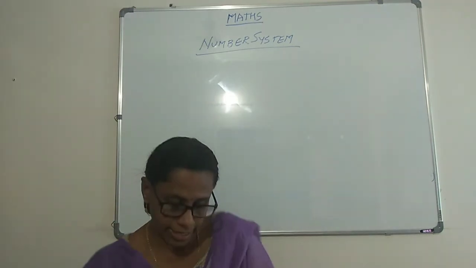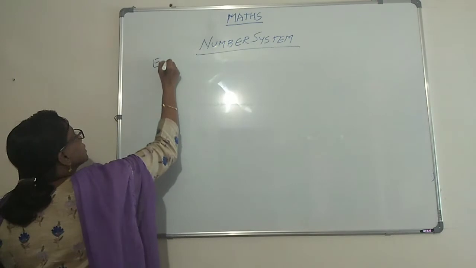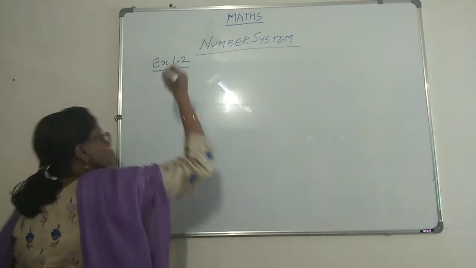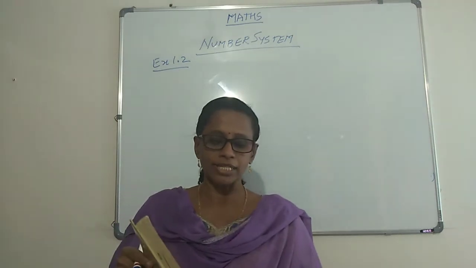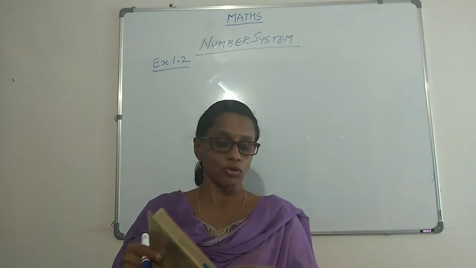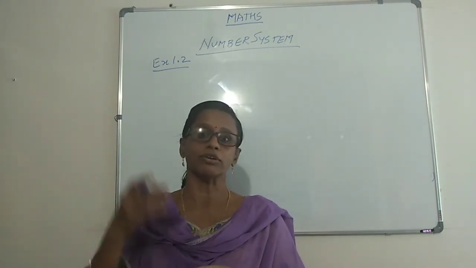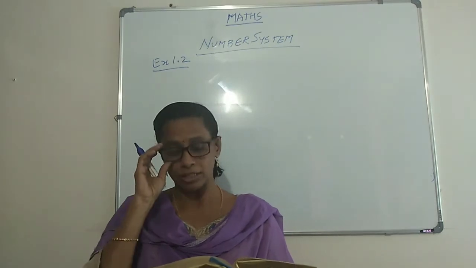Let's look at this exercise. Exercise 1.2. The very first question is a true or false question. Let's see what it says. State whether the following statements are true or false and justify your answers. You have to find out whether it's true or false, and you also have to give the reason why it so happens.